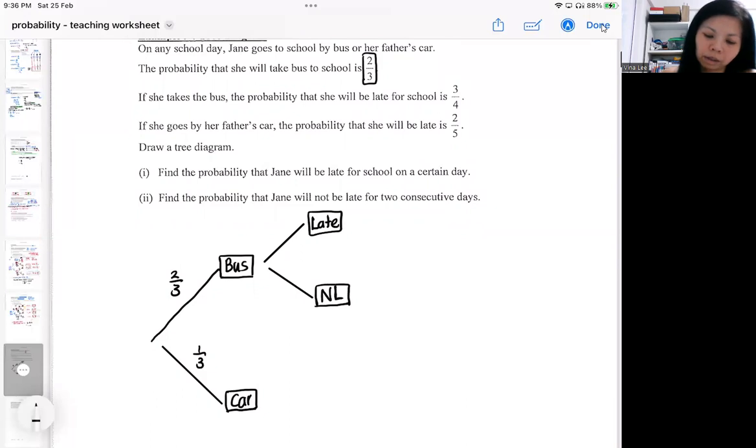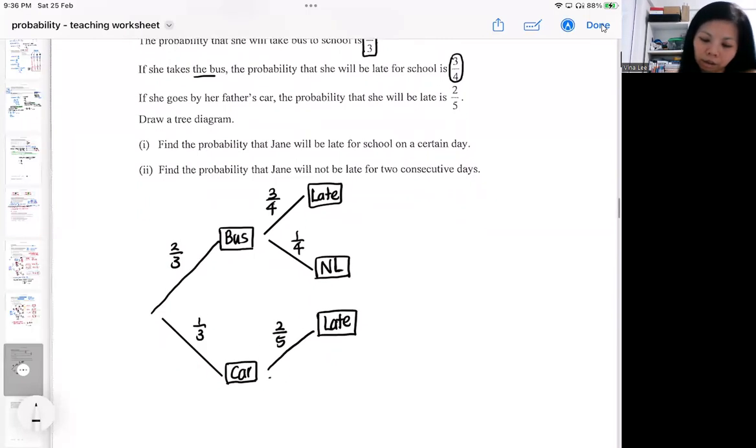So the question says that if she takes the bus, she has a 3/4 chance of being late. That's quite a high chance. If she takes the bus, that means she has a 1/4 chance of not being late. But if she takes her father's car, she also has a chance of being late. The chance is 2/5, slightly lower chance of being late. So not late will be 3/5.